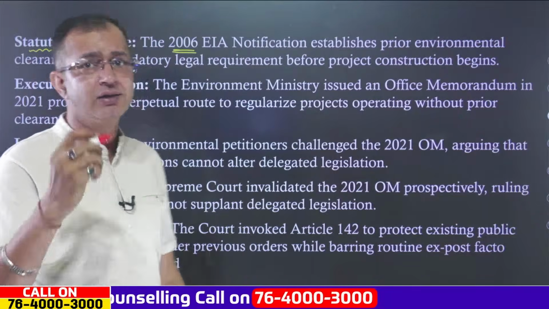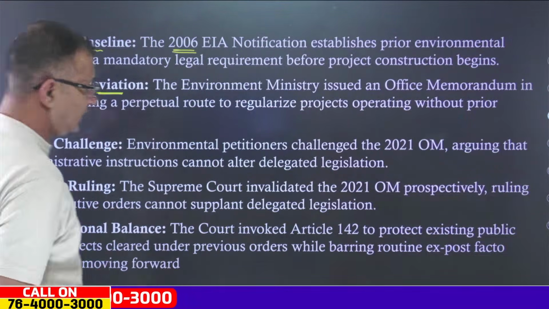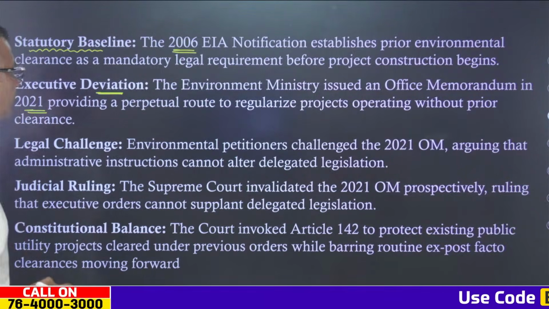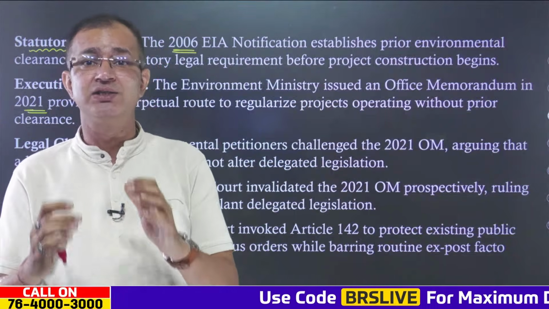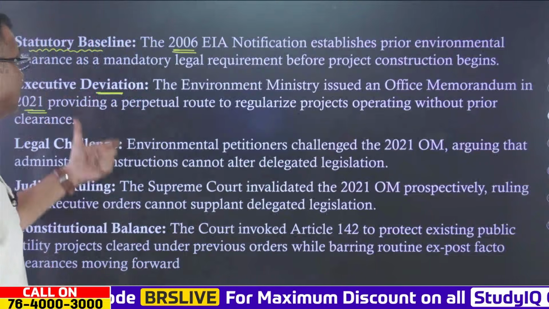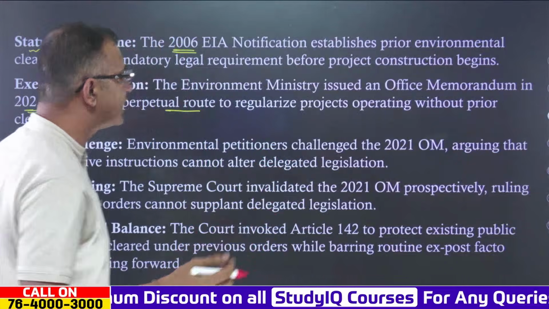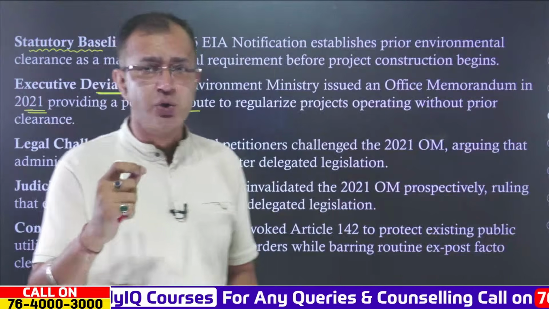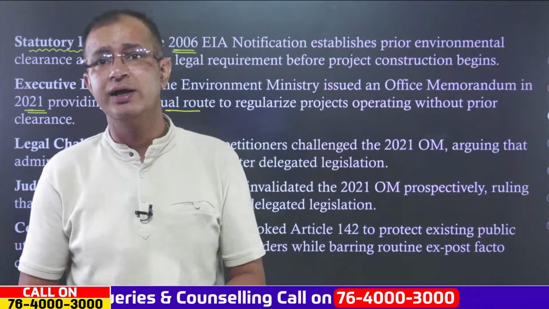Now over here, there was the executive deviation that we had seen, first in 2017 and later in 2021, through the office memorandum. It was not a notification, just an executive order or office memorandum, that provided a perpetual route to regularize projects operating without prior clearance as well. Now this goes against the notification that was laid down in 2006.